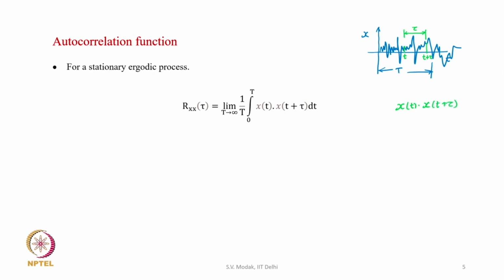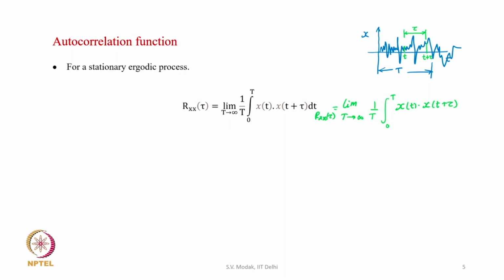so we take the product of these two samples, that is x of t multiplied by x of t plus tau, and then we integrate this product over the length T of the signal, and the average value of this is obtained by dividing this by capital T. So, this basically tells us the correlation between the samples x of t and x of t plus tau, which are separated by time lag tau. And then if we take T to be very long, in the limit tending to infinity, then this becomes the autocorrelation function of the signal. So, this is the origin of this expression.